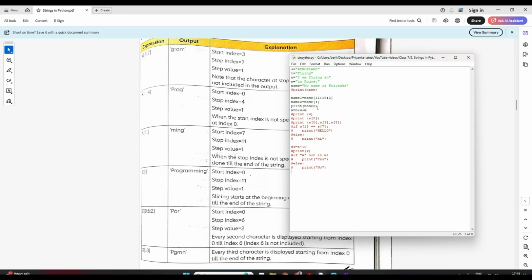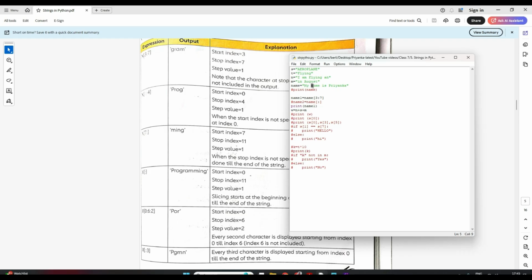So student, is this clear? Do you want me to write and show it to you one by one? If you want, I can do that also, but I think it is pretty clear now, right? I can just show you one or two. So maybe here the first one, 3 colon 7. So in my string, if I write 3 colon 7, and this is default, it will take. So if I save it, now 3 till 6, right?